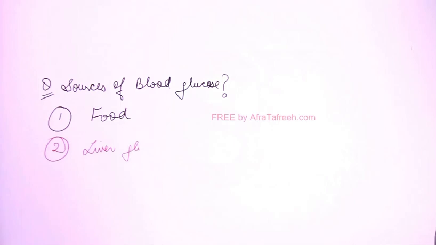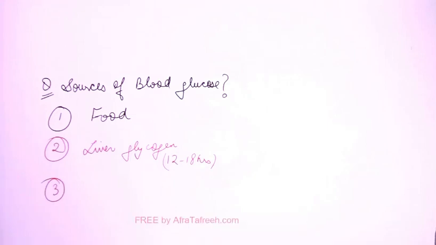So second, after food, the body will be using liver glycogen. Let me tell you, liver glycogen can give you glucose in blood for just 12 to 18 hours. If someone has not eaten for the last 12 to 18 hours, then this glycogen will be finished, right? So what will be the third source of blood glucose? After glycogen is finished, or there is some problem that glycogen cannot be used up in the body, the body will depend on, don't say fats.